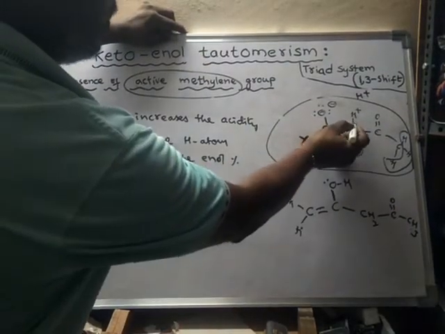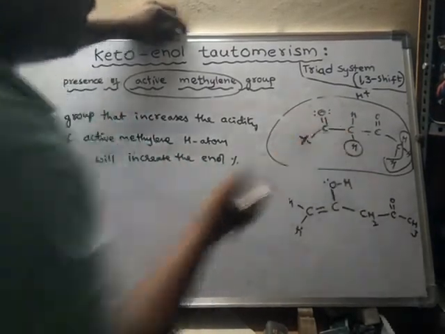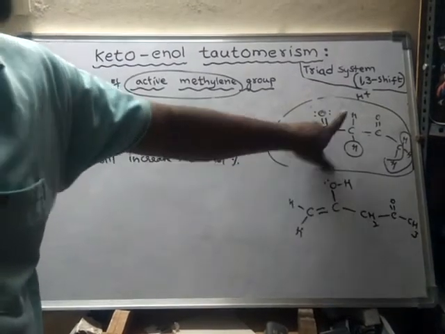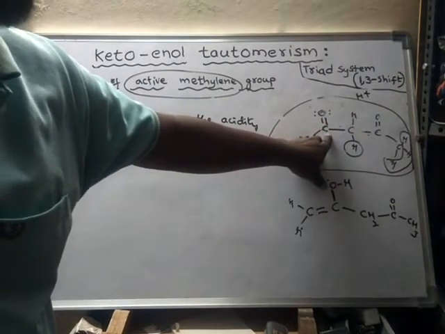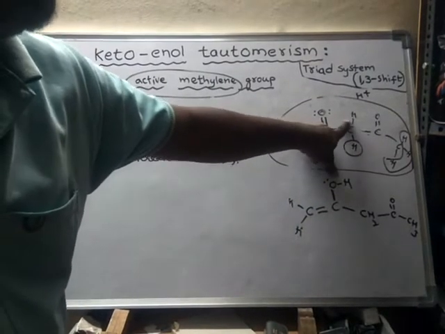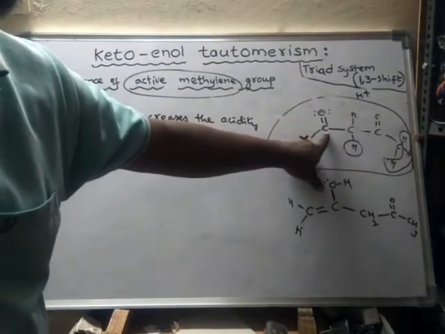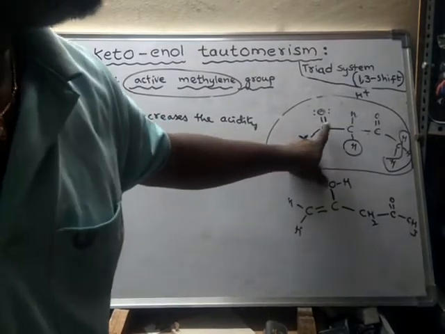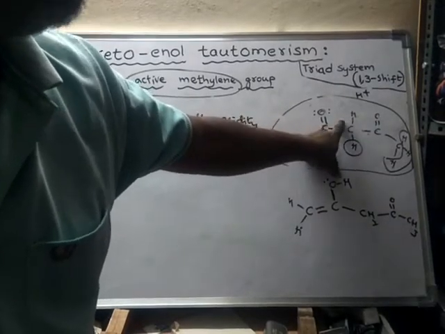So this carbon will make this hydrogen more acidic if it has a stronger tendency to attract this electron pair. This electron pair will be attracted more. So depending upon the magnitude of positive charge on this carbon, this bond will shift to this one.